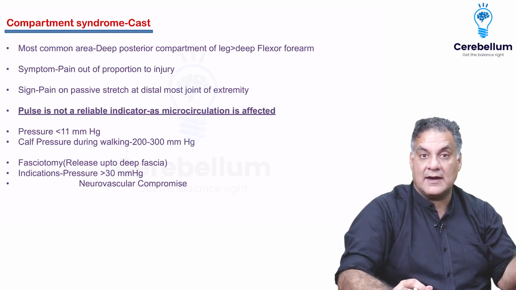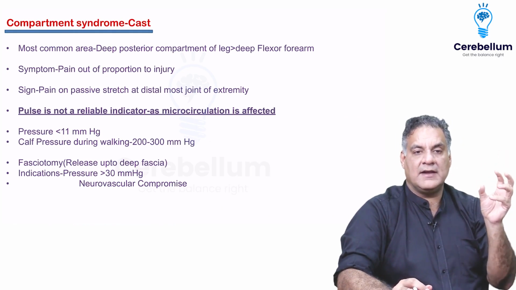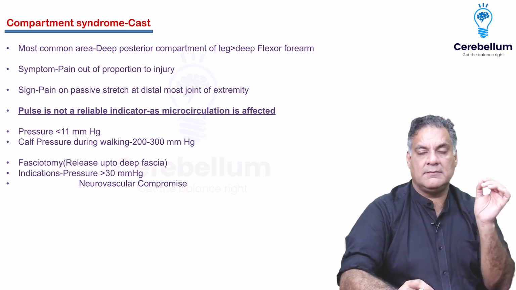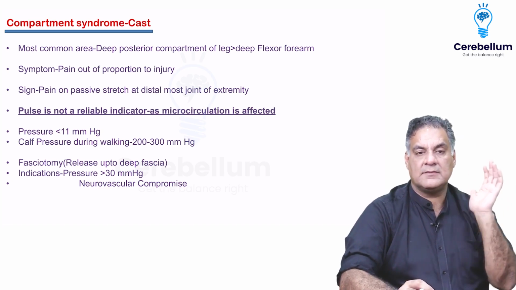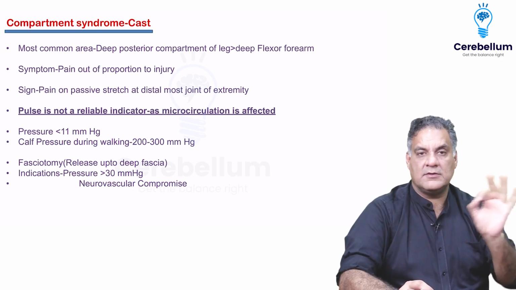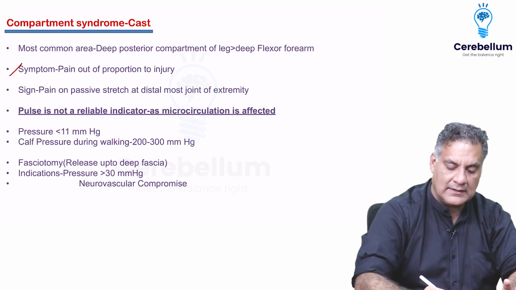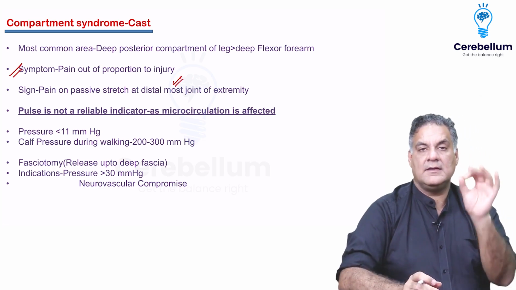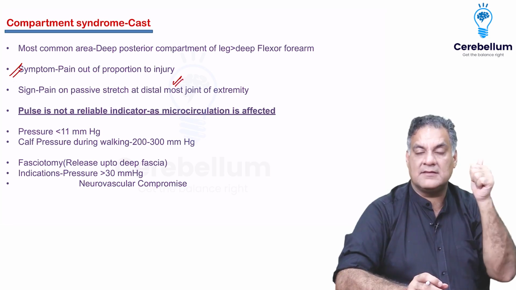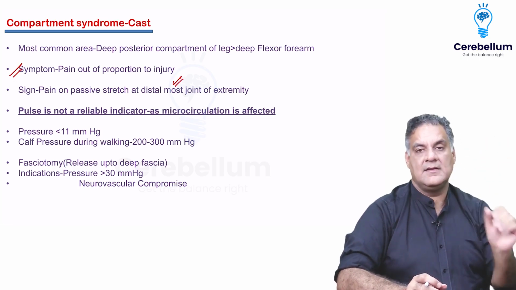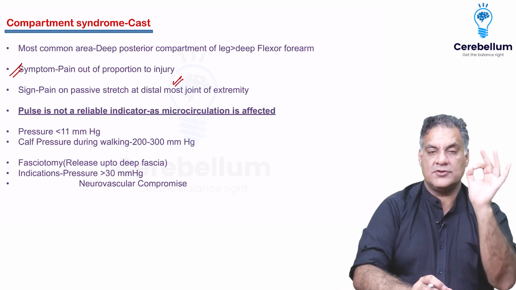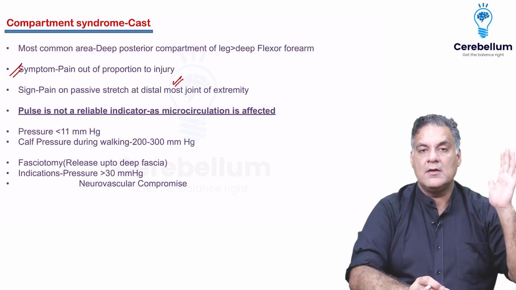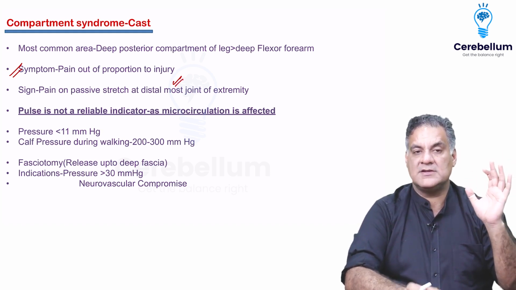All right. Four complications of trauma, remember by the mnemonic CCMMSSFF. Compartment syndrome: a tight cast is a compromise of microcirculation. It is more commonly seen in lower limbs, deep compartments, as compared to upper limbs. Pain is out of proportion to injury, not relieved by anything. The classical sign is stretch pain at the distalmost joint. The pulses are normal. Pulselessness is the last sign, right? The treatment is fasciotomy. You release up to deep fascia, and the indication is pressure more than 30 or paresthesia being mentioned in the question.